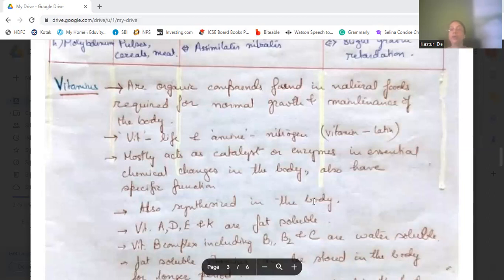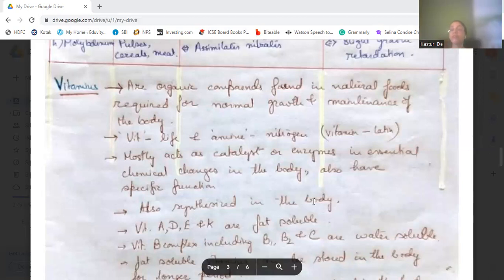Mostly they act as catalysts or enzymes in essential chemical changes in the body. They also have some specific functions.